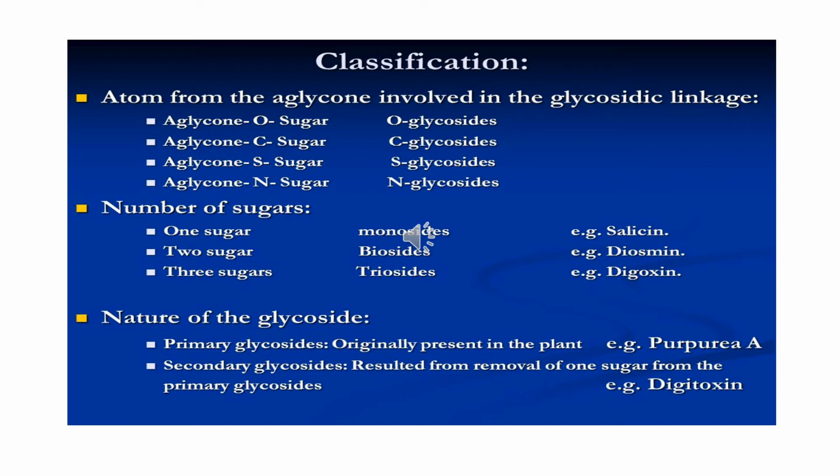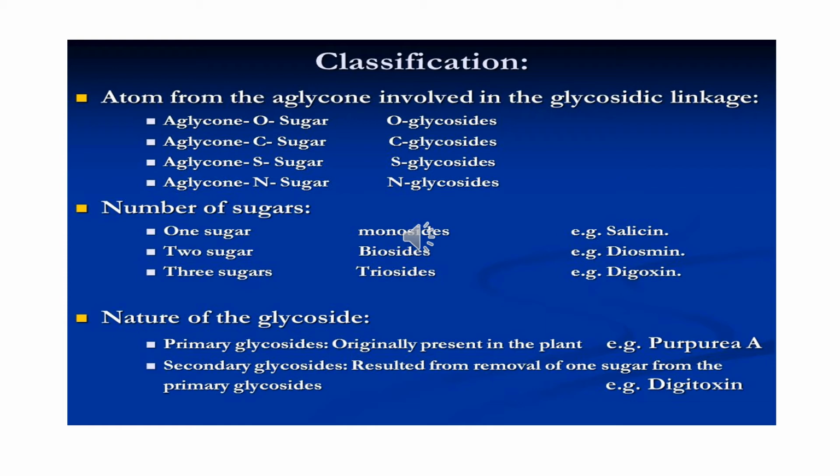On the other hand, we can classify glycosides on the number of molecules of sugars. If one molecule of sugar is present in the glycoside, this is known as a monoside, for example salicin. If two molecules of sugars are present, this is known as a bioside, for example diosmin. If three molecules of sugars are present in the glycoside, this is known as a trioside, for example digoxin.